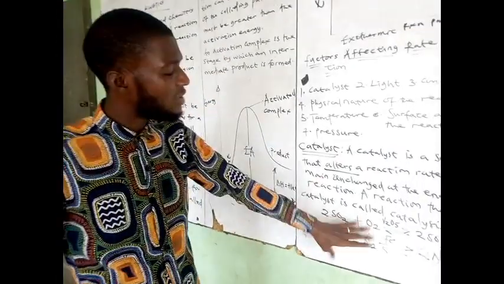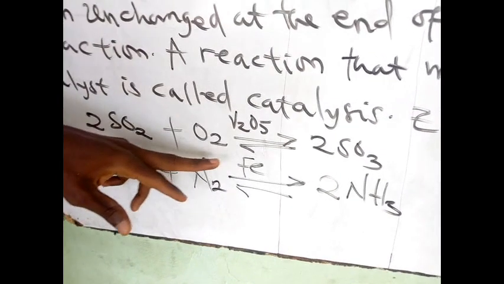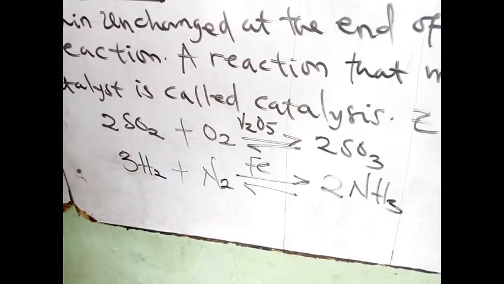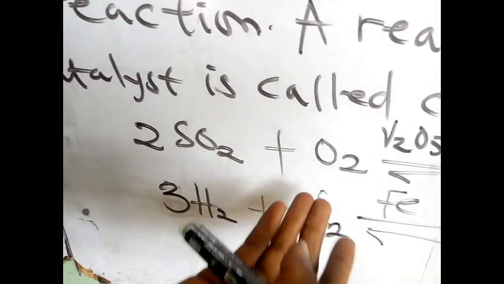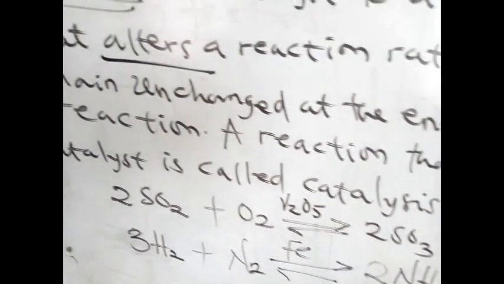Some of the reactions that use catalysts are given on the board: oxidation of sulfur dioxide. This is an intermediate process in the Contact process, a process where you make sulfuric acid using vanadium(V) oxide as the catalyst. So SO2 here reacts with oxygen in the presence of vanadium(V) oxide to produce SO3, sulfur trioxide.